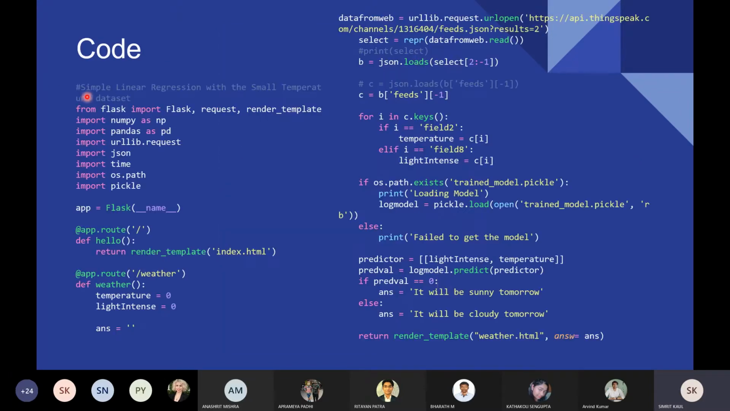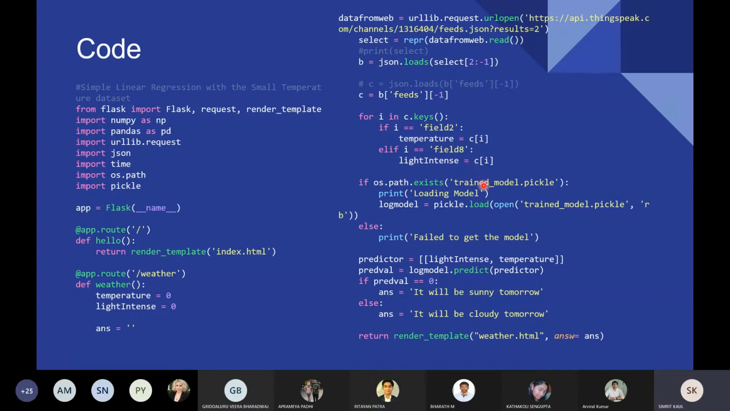After that, we wrote this code where Flask is used to connect the model and the Python script to the website, and index.html is the main landing page. We created a weather function that collects the data from the web using urllib from the API key of ThingSpeak. Since it's in JSON format, we read the data from the web and parse through it to obtain the temperature value and the light intensity value.